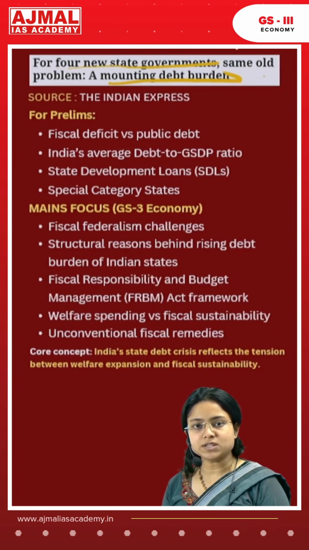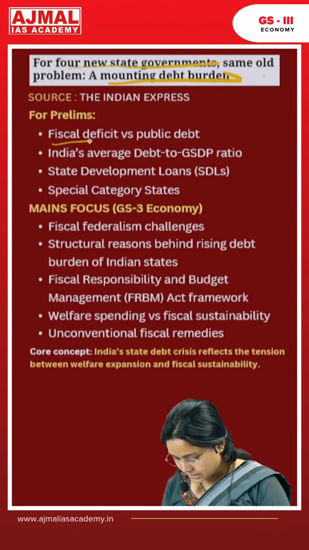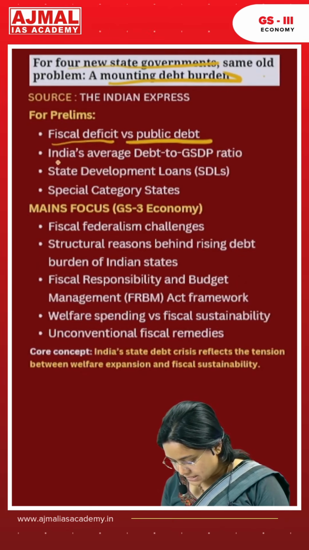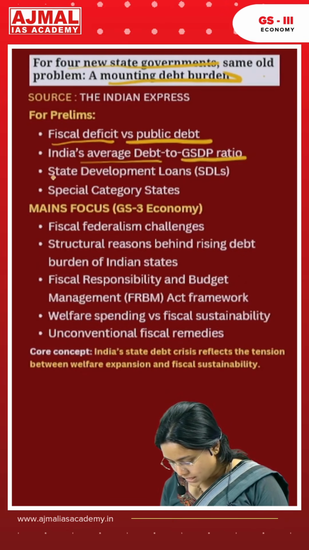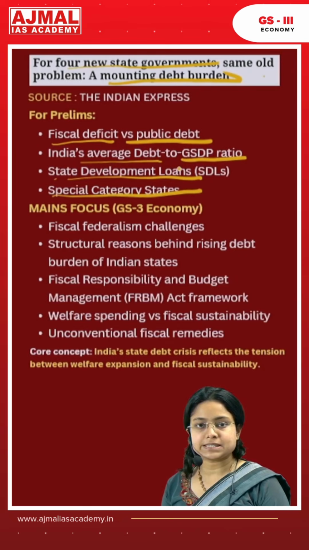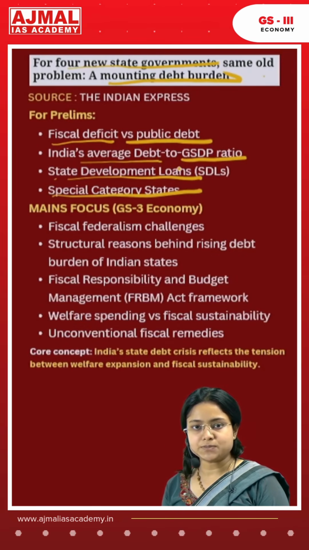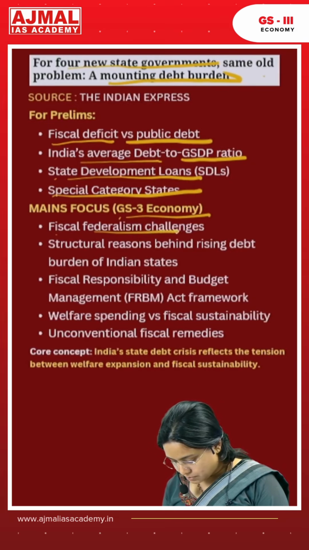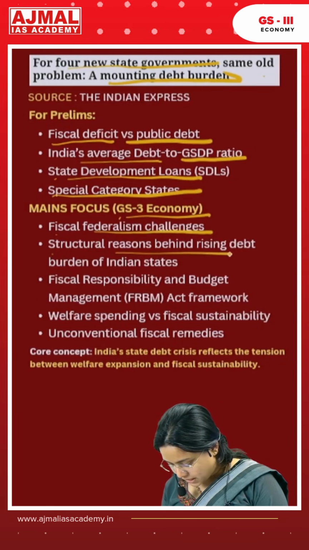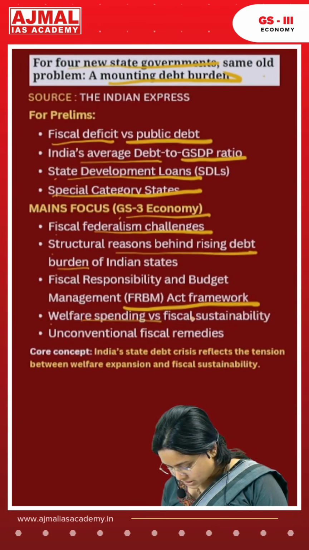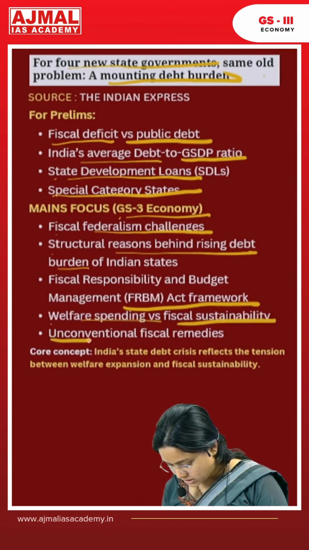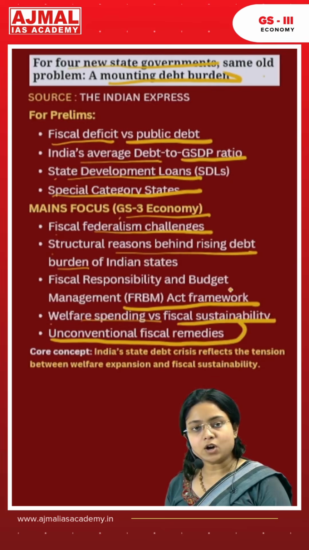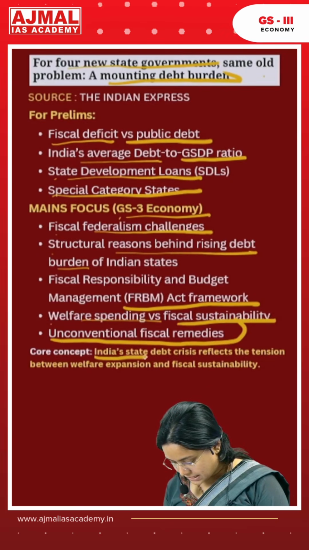For prelims perspective, focus on the factual detail of fiscal deficit versus public debt, India's average debt to GSDP ratio, state development loan and special category states. For mains perspective, this article is important for GS paper 3 economy point of view and it can be linked to the topics of fiscal federalism challenges, structural reasons behind rising debt burden, FRBM Act framework, welfare spending versus fiscal sustainability, unconventional fiscal remedies. The core idea of this article is India's state debt crisis reflects the tension between welfare